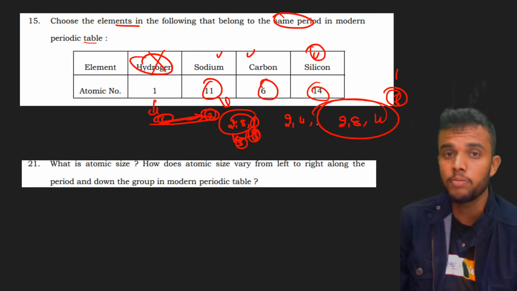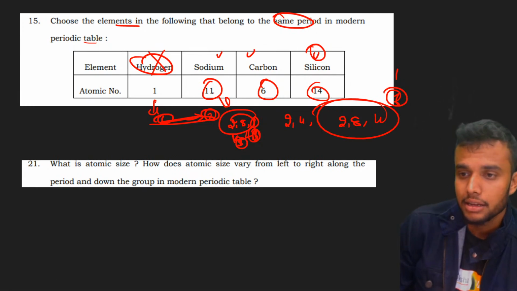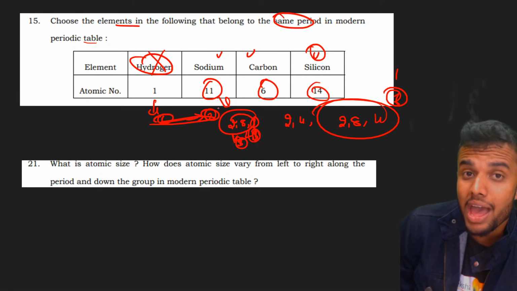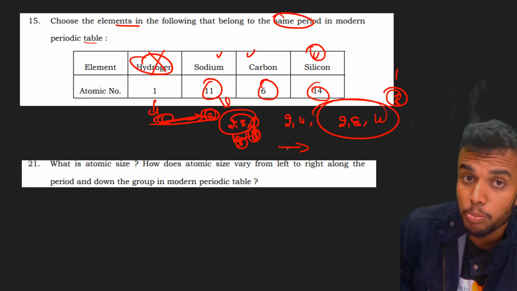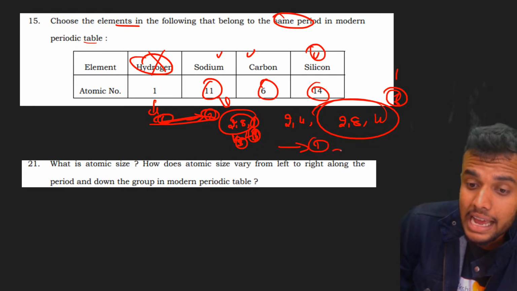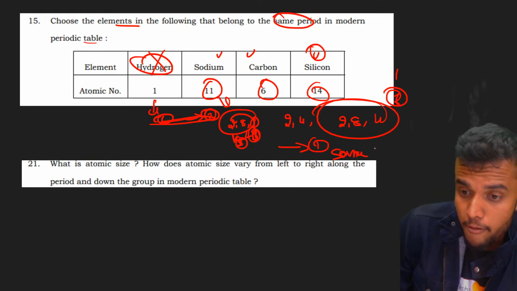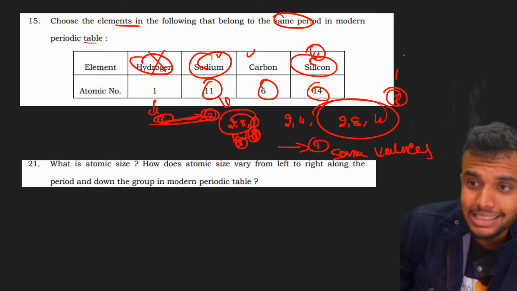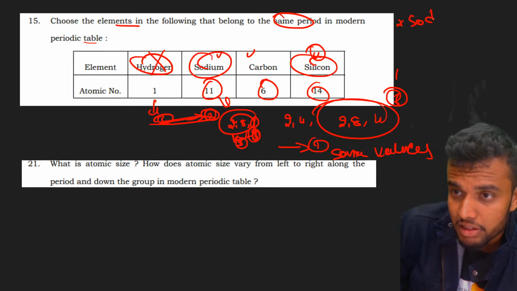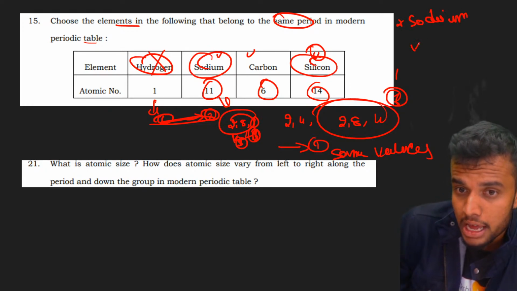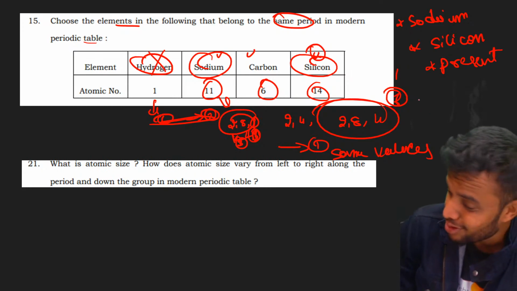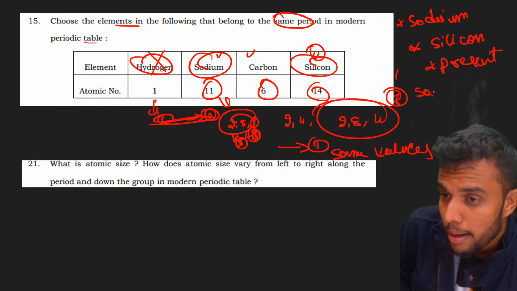We already know that along a period, the valency increases, but they have the same valence shell. Sodium and silicon are present in the same period, the same shell. Sorry, present in the same period.